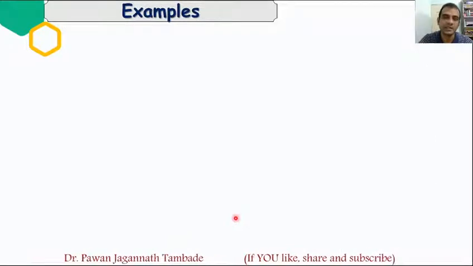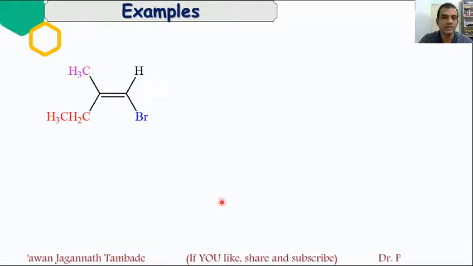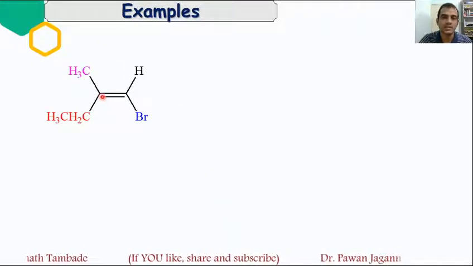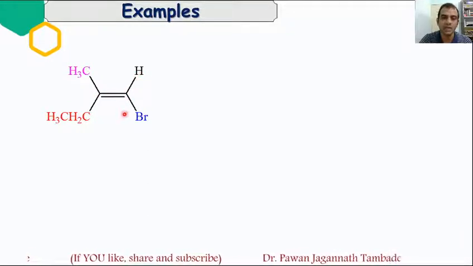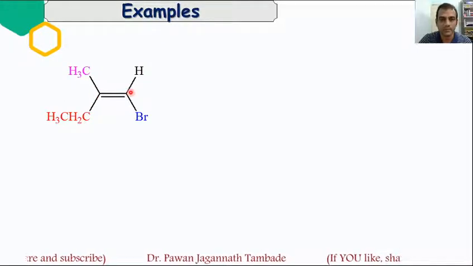Now we will see certain examples of the E-Z system. Look at this structure. In this structure, there is a carbon-carbon double bond, and this carbon is attached to hydrogen and Br, and this carbon is attached to CH3 and C2H5. So we need to give priority to these atoms or groups attached to carbon.